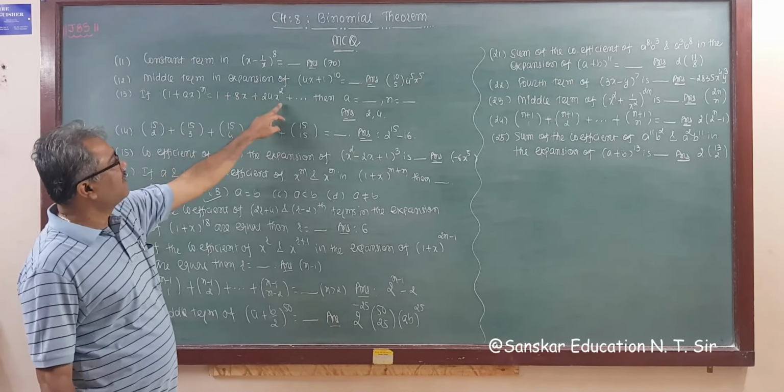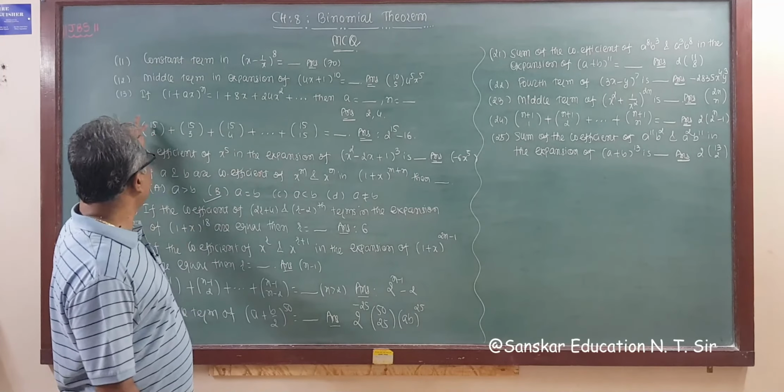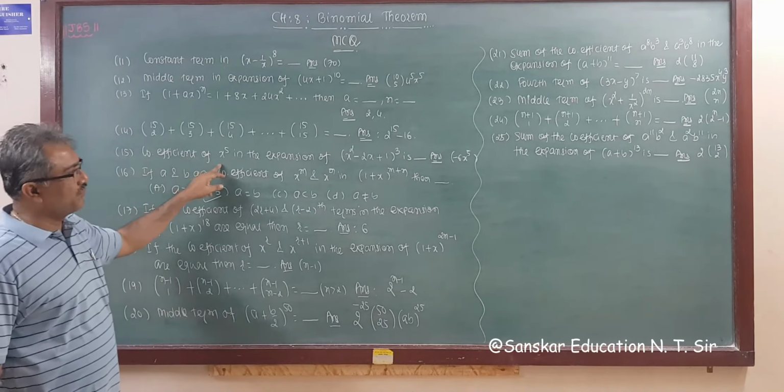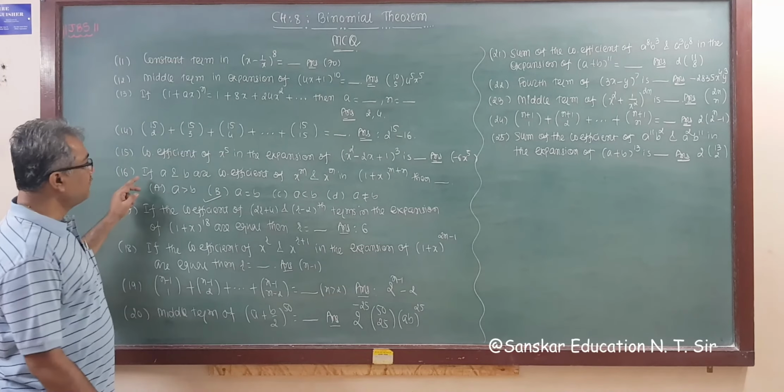This you know: nC0 plus nC1 plus nC2 plus nC3 and so on up to nCn is 2 raised to n. So what we are given here has the 0 and 1 terms missing, so you have to subtract 2 terms. So those 2 terms are 1 and 15C1, that is minus nC0, so 16, and 2 raised to n, that is 2 raised to 15, that you know, right? Coefficient of x raised to 5, this is x minus 1 whole square, whole raised to 6. So expand it and you will get the answer.